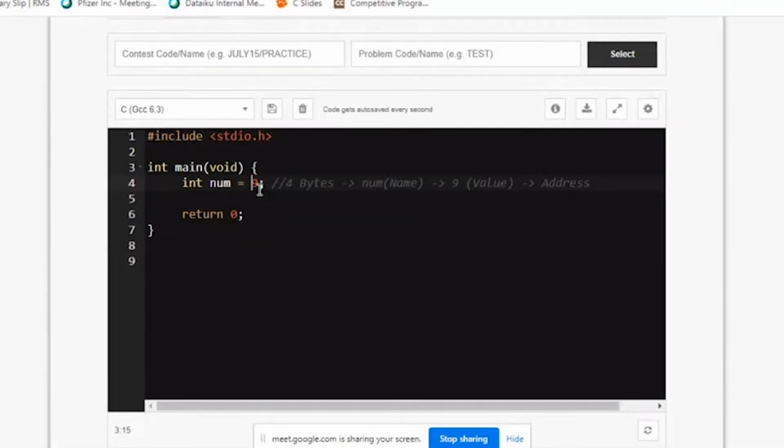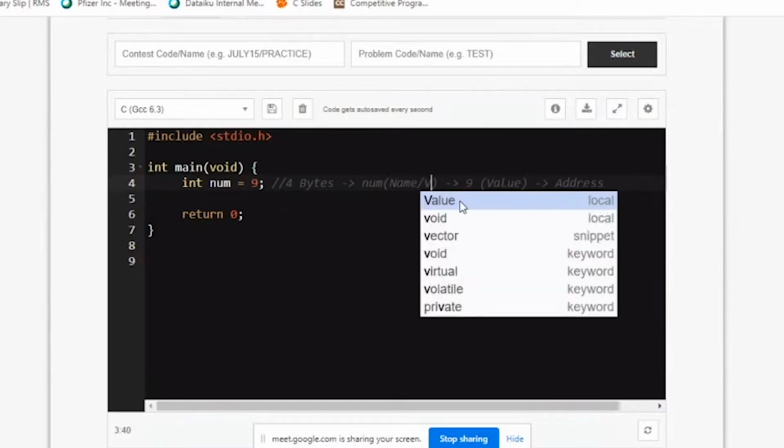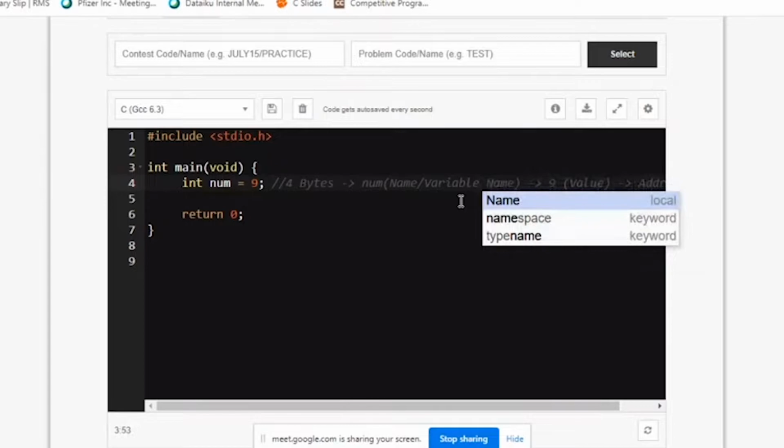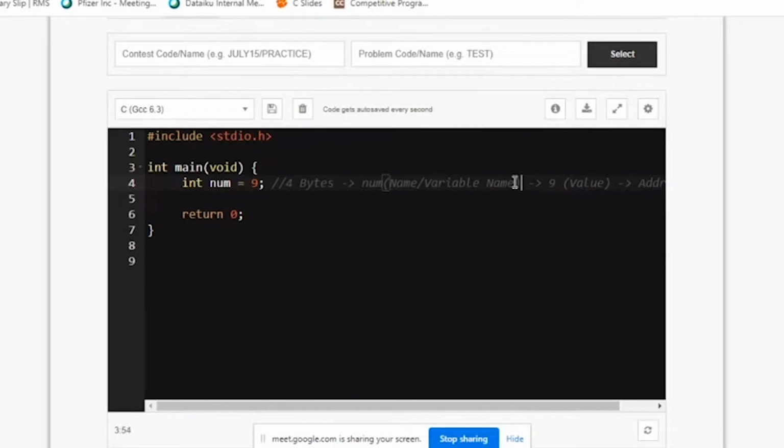So when it says int num equal to 9, it reserves 4 bytes in computer memory, and it gives that address a name. What is the name of it? Num. That's what we call a variable. Fine. So you usually call it a name, or you can also call it a variable name. And to that variable name, you can assign a value that gets stored in there. And in the back end, we have the address, which takes care of all these things.